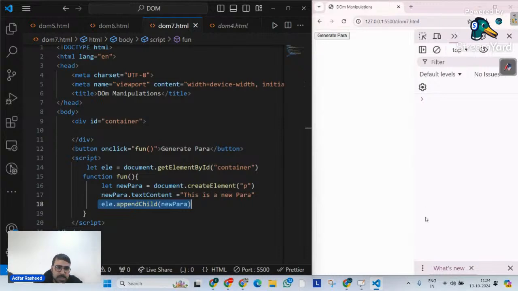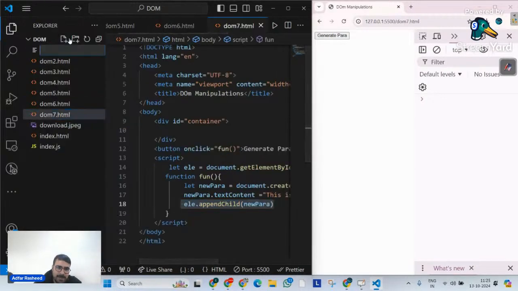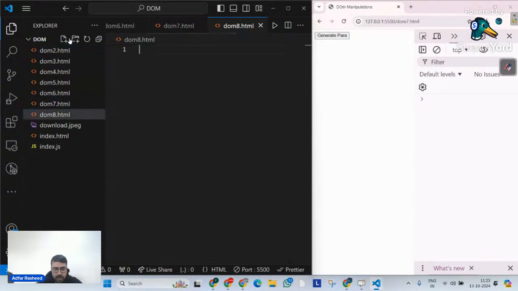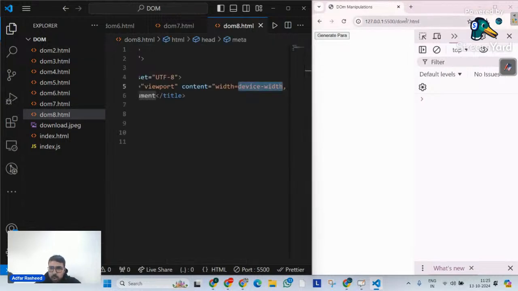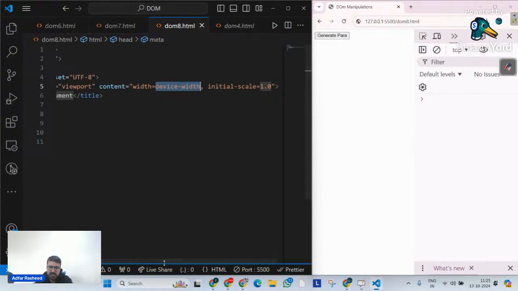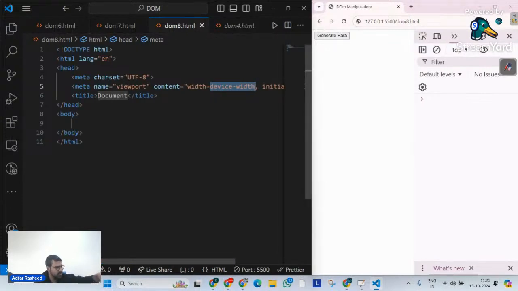Let me create a new scenario here, because I think that scenario will fit properly. Let me create a new file. I will simply create a dom8.html and let's try to understand the whole thing from the very beginning. But this time I'm not going to use append child. We understood what append child is. Whenever our requirement is that we want an element to be targeted, and inside that element we want it to be added as a child, we can simply use append child. The requirement is quite clear.